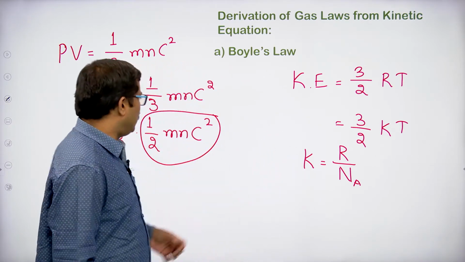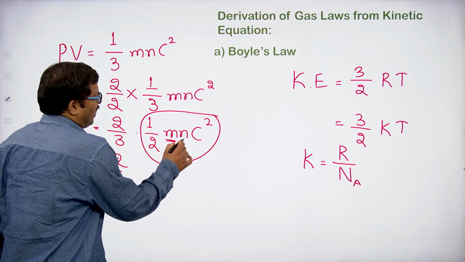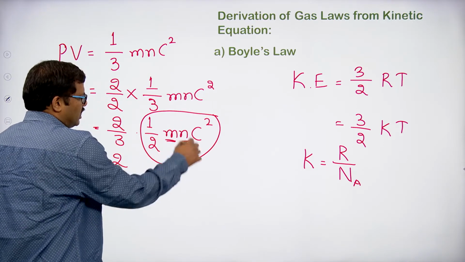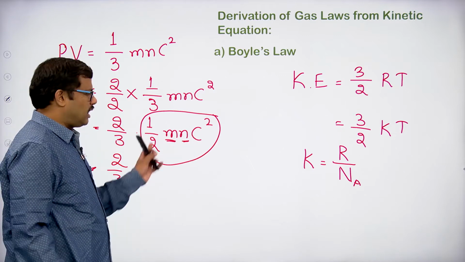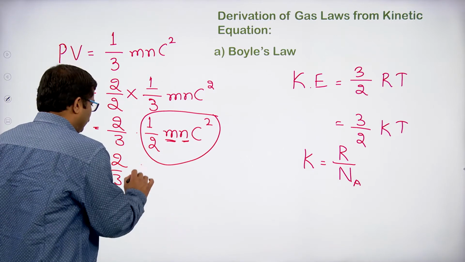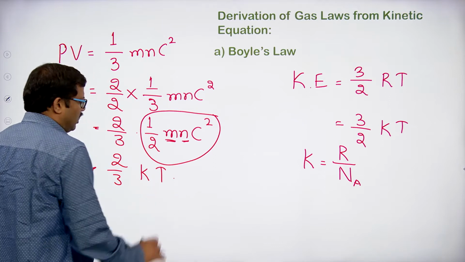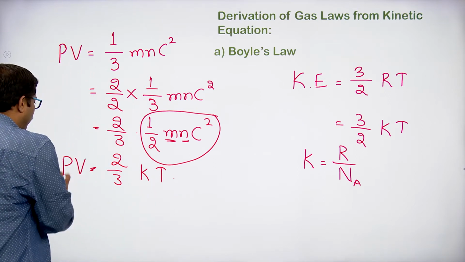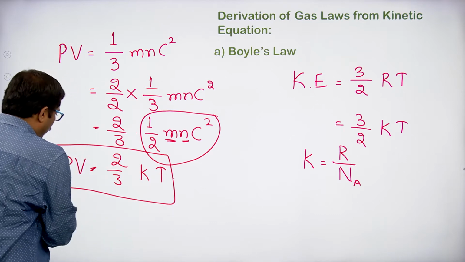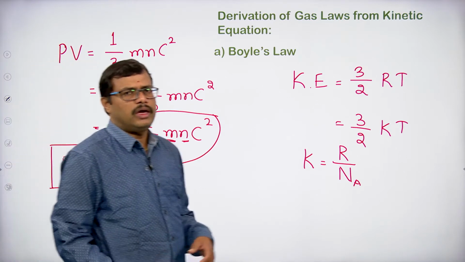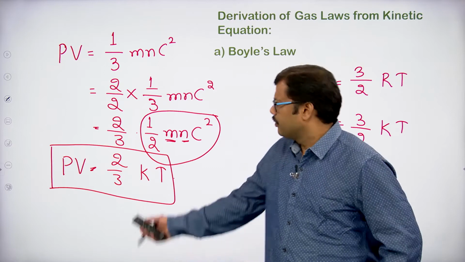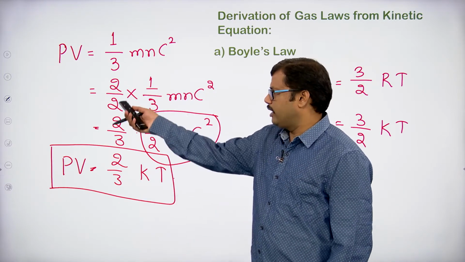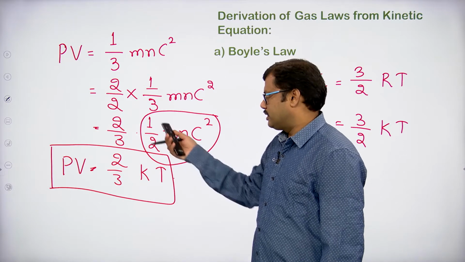Okay. So, here since we have a mass of a gas and its number of molecules, we can write half mc square as the kinetic energy per molecule. So, let it be, we can write it as 3 by 2 kT. So, what is PV now? PV becomes equal to 2 by 3 kT. Okay. How are we getting this? We write the kinetic gas equation, multiply and divide by 2, and rearrange the terms.